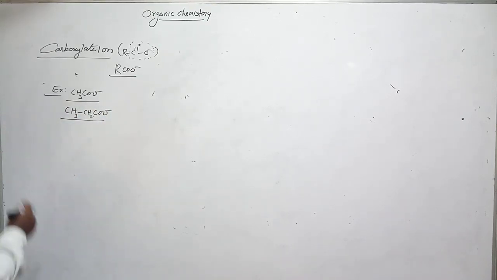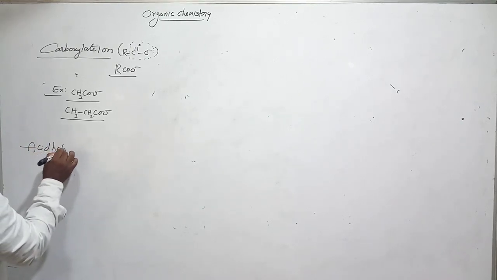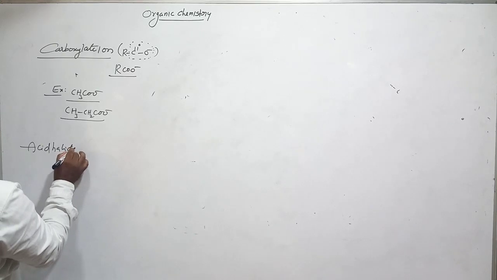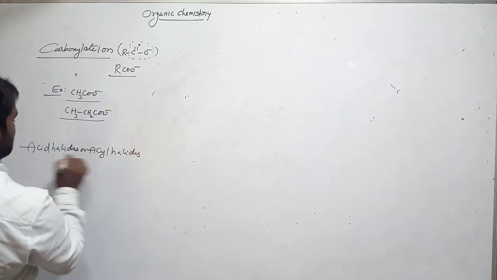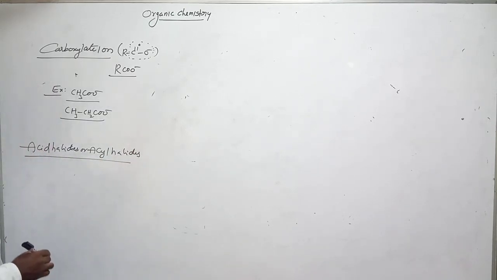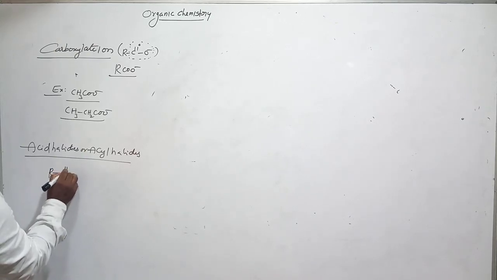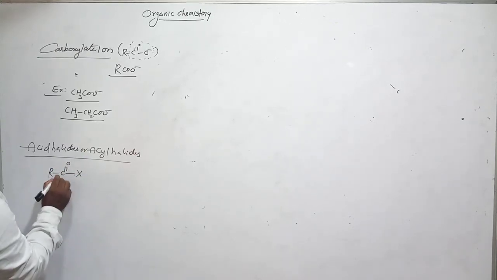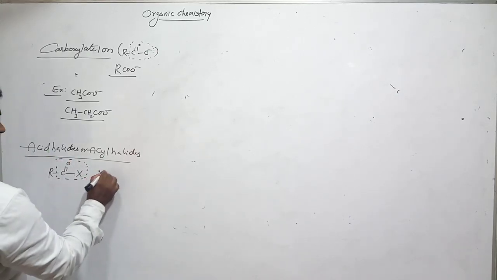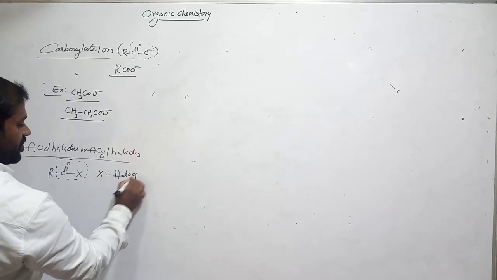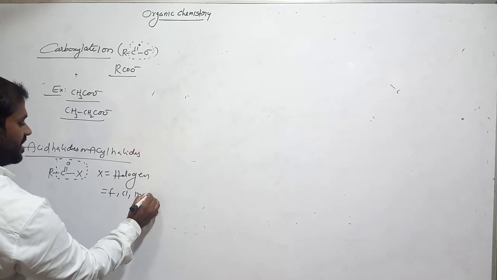Carboxylate ion. Okay, clear? Now acid halide, next functional group. Acid halides are acyl halides, both are the same. Let's see. This functional group is RC double bond OX, where X equals halogen, that means fluorine, chlorine, bromine or iodine.